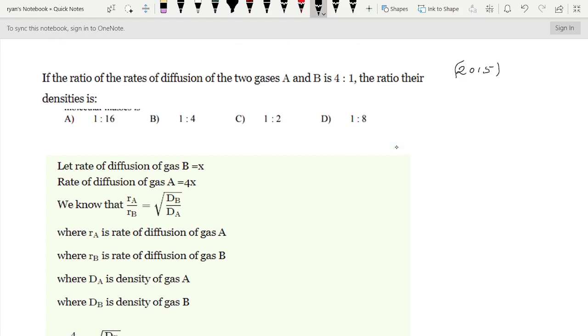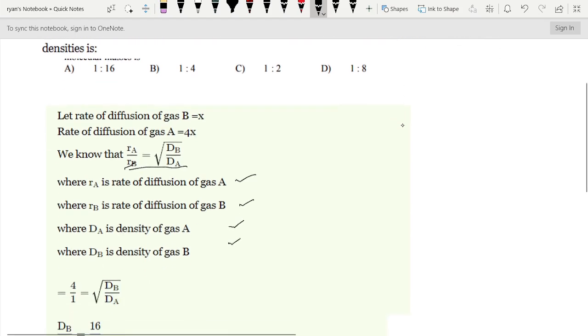That formula is RA divided by RB equals the root of dB divided by dA. Here RA means the rate of diffusion of gas A, RB is the rate of diffusion of gas B, dA is the density of gas A, and dB is the density of gas B. Therefore, we can just substitute in the formula. 4 divided by 1 equals the root of dB divided by dA.